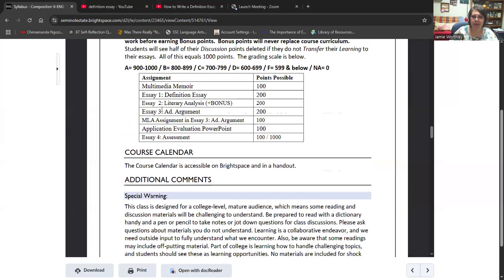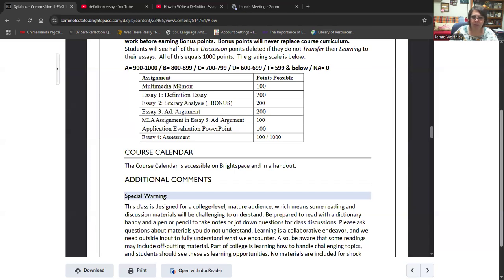We have 3 essays, actually 4. I don't know why this font came out smaller. Anyway, we actually have 4 essays, but the final one is a 1-page assessment. That's not like a full essay. We have an MLA assignment in essay 3. So you have an MLA requirement. Looks like that one and that one also. Some of these fonts are kind of weird anyway. You have a PowerPoint at the end.